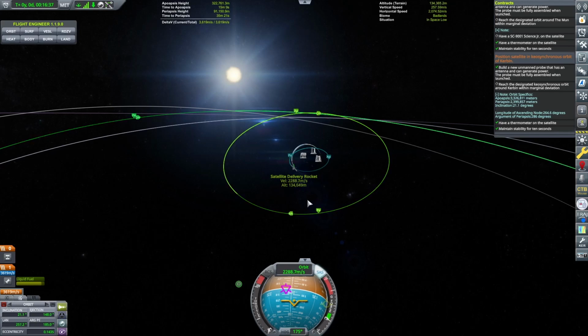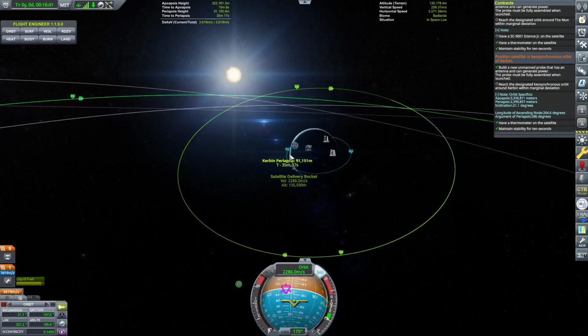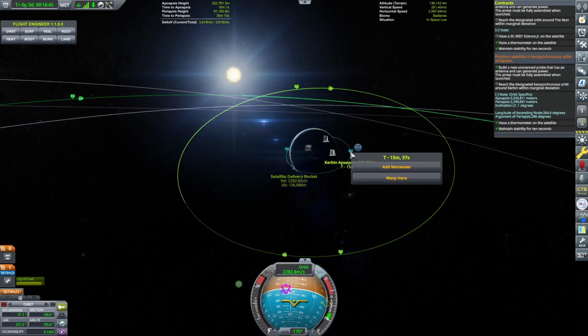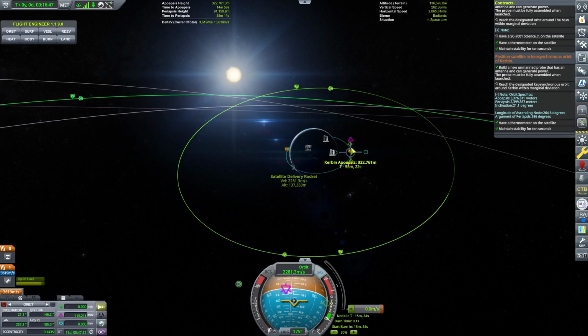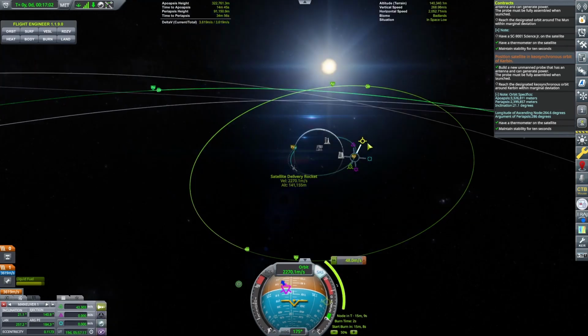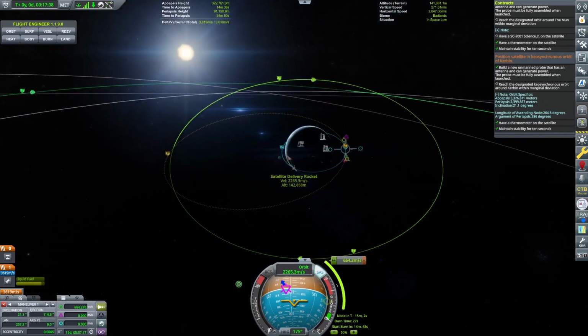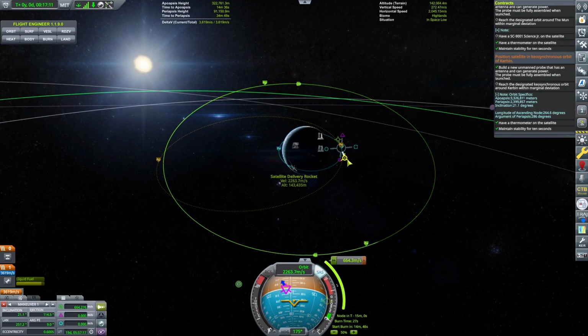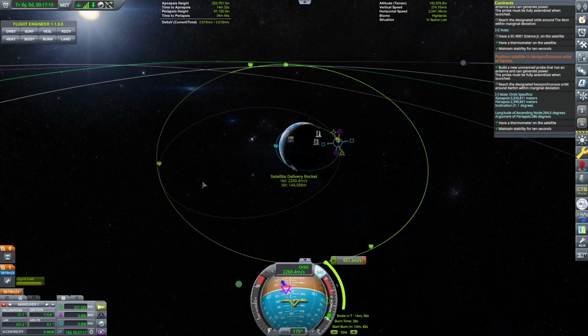Okay, so let's do that first. Let's go out to the periapsis. Let's go out to the apoapsis, and then we will push this out. We want to pull here. Let's get this out to kind of match up. It doesn't have to be perfect.